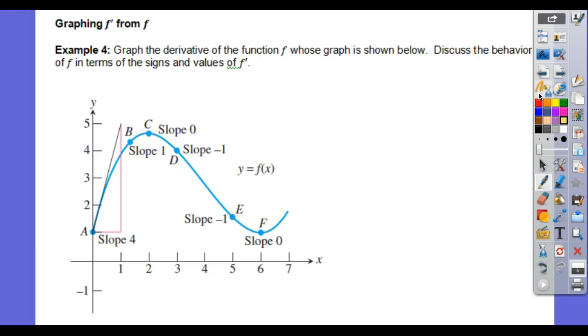Graph the derivative of the function f, whose graph is shown below. Discuss the behavior of f in terms of the signs and values of f prime. So we're given f, we want to graph f prime. What do we know about f prime immediately? What's the easiest thing, thinking back to that chart, that we can plot on this derivative graph? I look for 2 things right away. Okay, I like POIs and what other points? Extrema. Extremas are 0 on the derivatives, right?